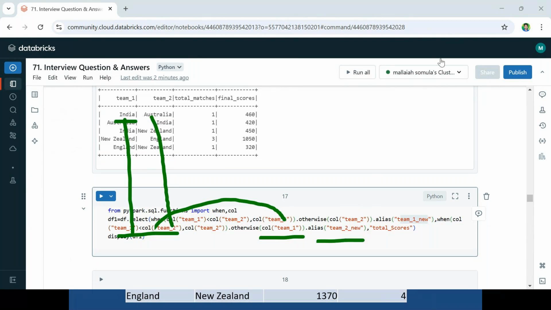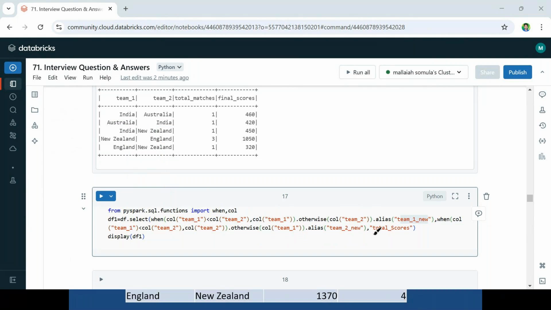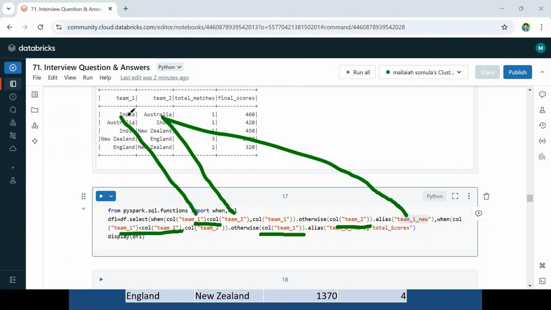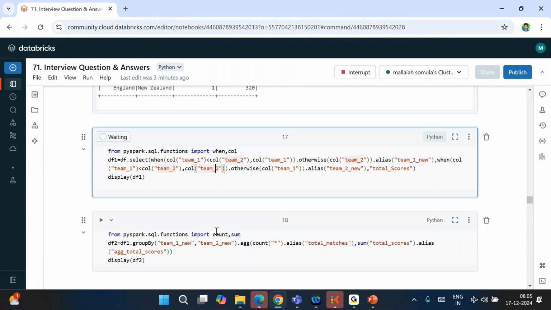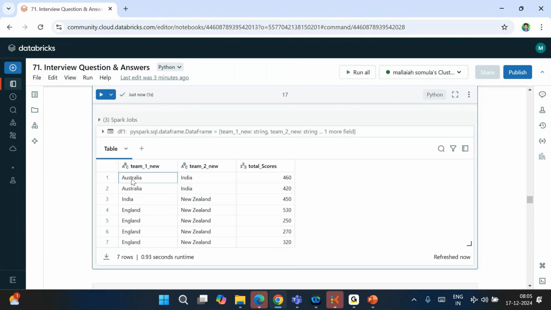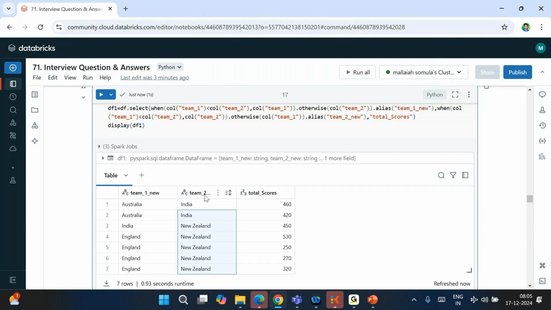I am repeating. Here the condition is India less than Australia. The condition is false. If it is false, I am taking team 2 as team 1, and the same condition, if it is false, I am taking team 1 as team 2. Meaning now Australia will come as team 1 new, and India will come as team 2 new. Now if I execute this, you see smaller values this side and bigger values this side. This is team 1 new, this is team 2 new.